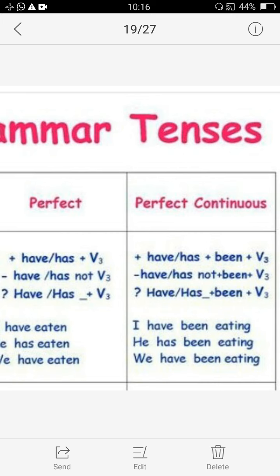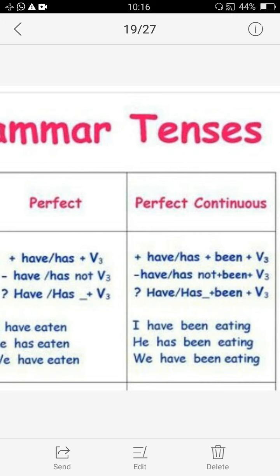So what is the difference? What is the use? The use is specifically perfect continuous tense is used when you also indicate the time duration, since how long or for how long time the work is in progress. Only for that purpose we use this tense. Like I have been eating for 2 hours, or he has been reading since 2 o'clock. So you are also mentioning the time, since or for when the action is going on. Only then we use this tense.